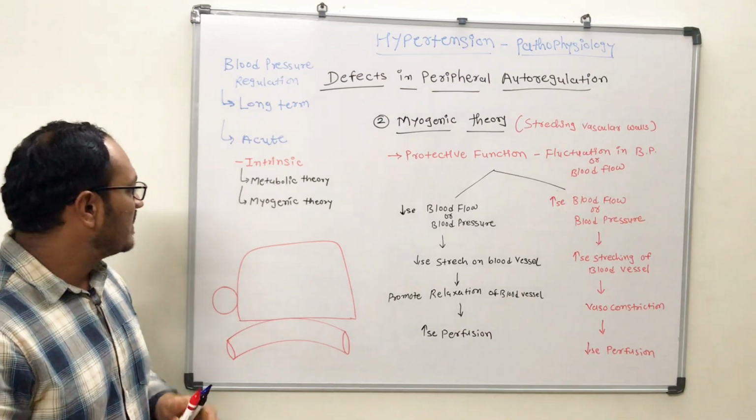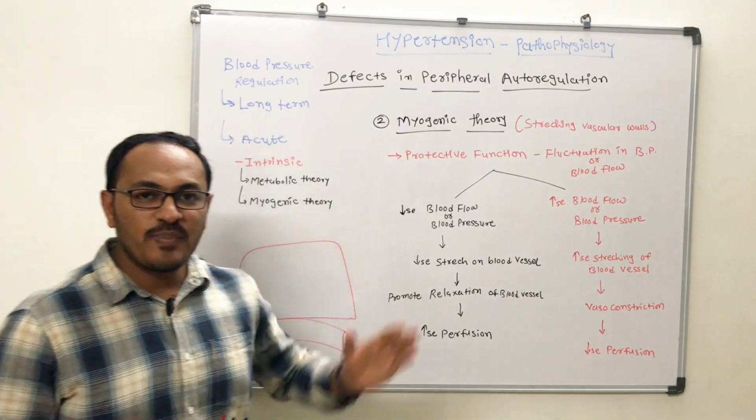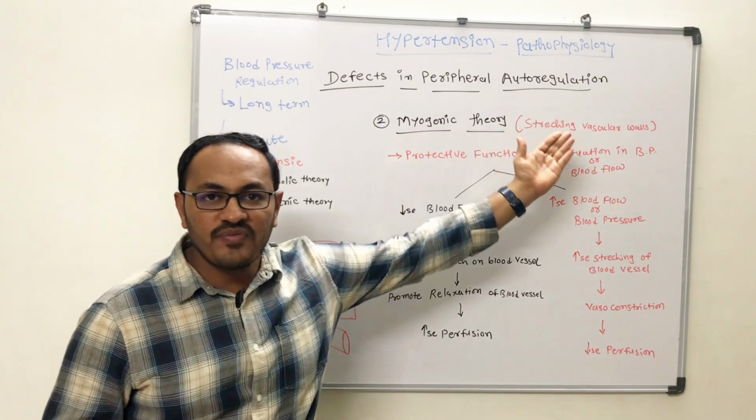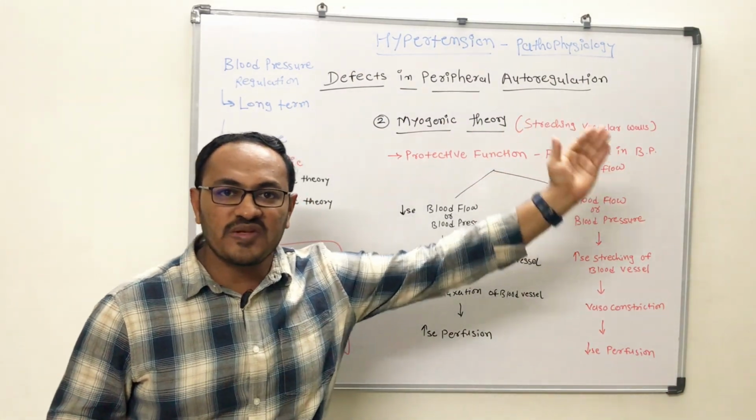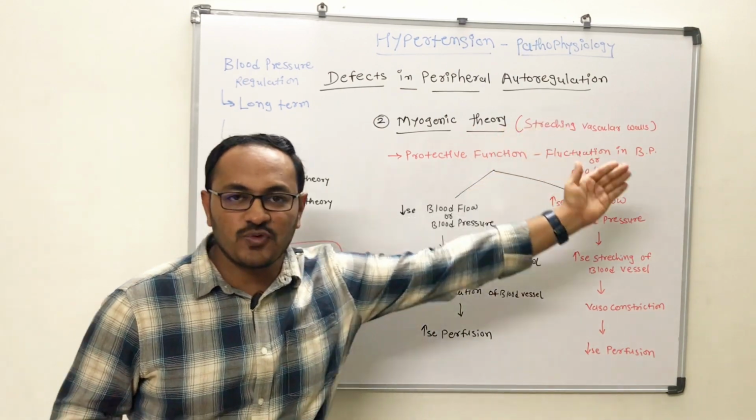Let's discuss the myogenic theory. Now, the myogenic theory is basically about stretching of the vascular wall, which is the smooth muscle of arteries as well as veins.